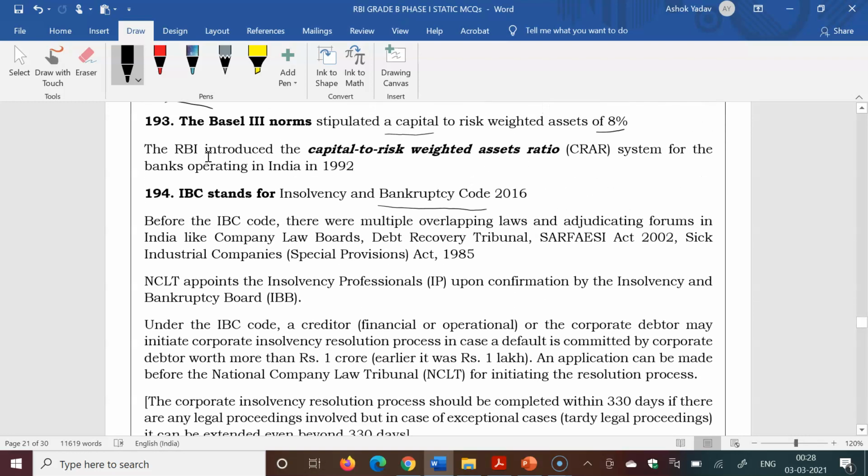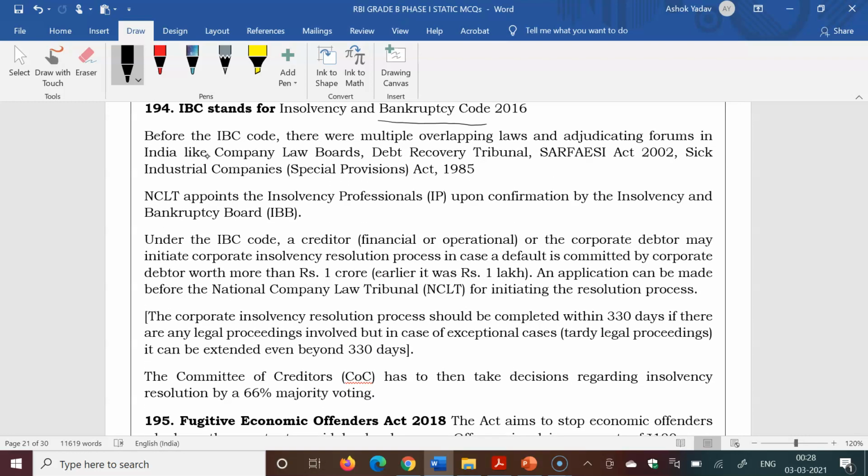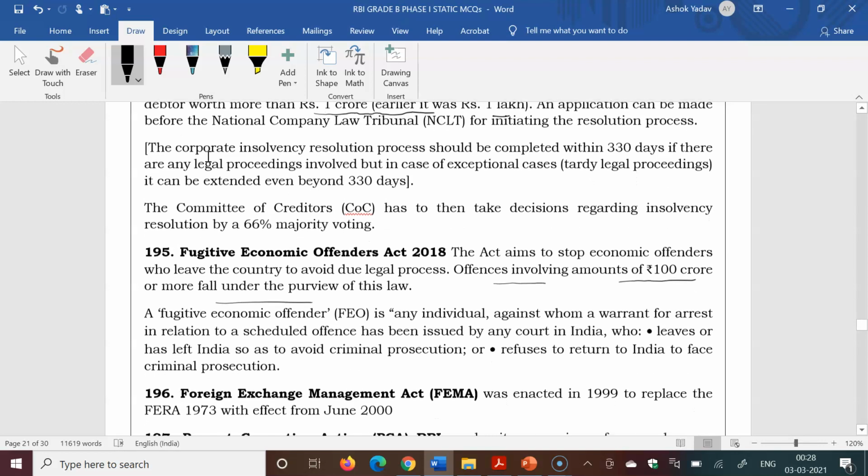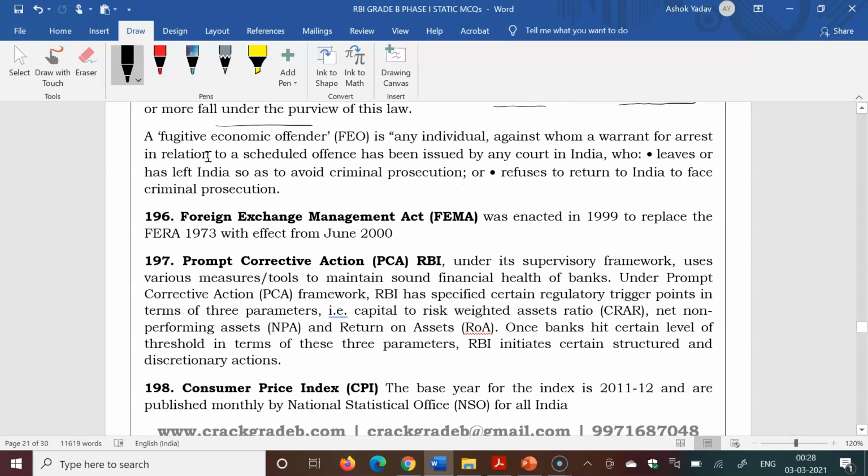And in IBC some amendment was also done. Earlier the resolution process was to be started if default is 1 lakh, but currently the amount was increased, so defaults of 1 crore and above are taken under the IBC code.